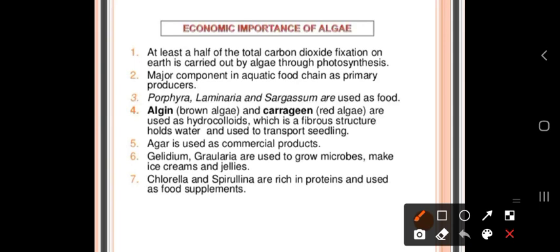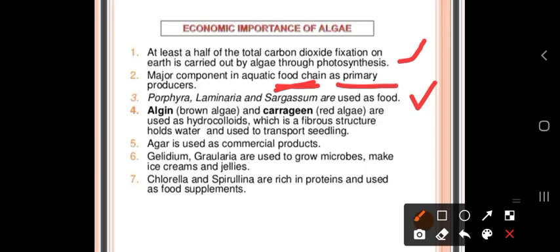Economic importance of the algae. Algae is responsible for the fixing of carbon dioxide, and it fixes half of the total CO2 fixed on the earth. So we can see the importance of algae from that point. It acts as a primary producer in the food chain. The food which is obtained from Porphyra, Laminaria, Sargassum, these algae are used as food.